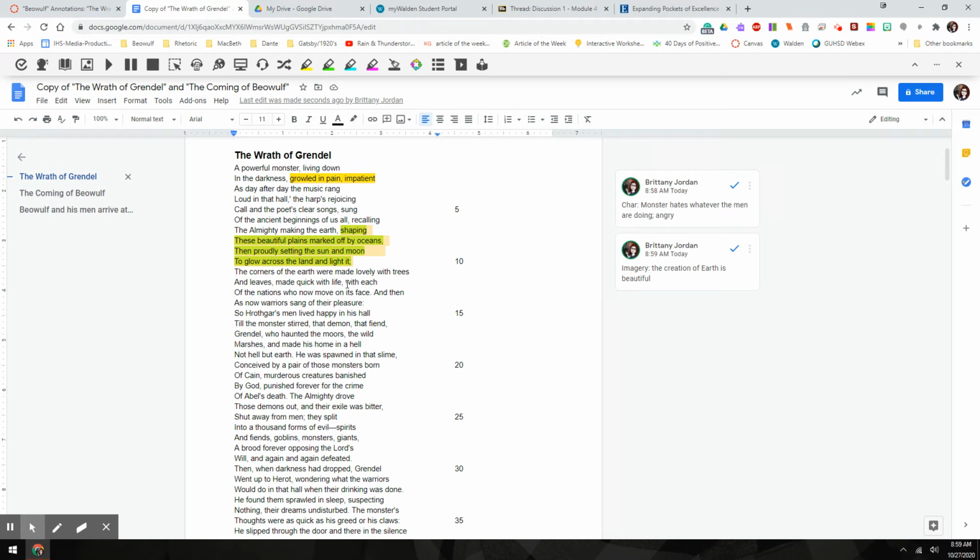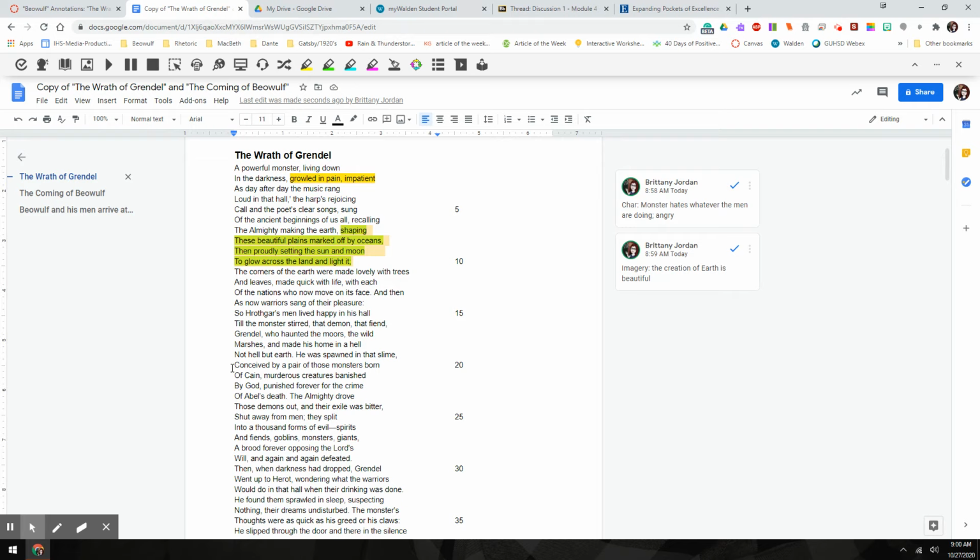Okay, and if we keep going from where we left off at our period, it says, and then as now, warriors sang of their pleasure. So Hrothgar's men lived happy in his hall, till that monster stirred, that demon, that fiend, Grendel, who hunted the moors, the wild marshes, and made his home in a hell. Not hell, but earth. He was spawned in that slime, conceived by a pair of those monsters born of Cain.